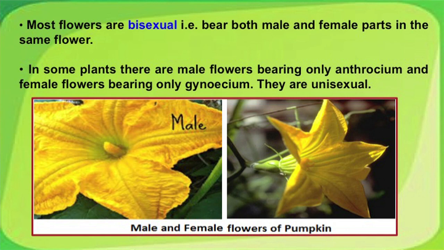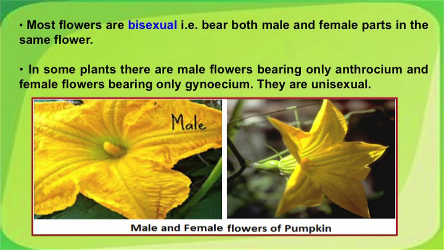Aren't you familiar with the pea seeds in the pea pods? Every one of us loves peas, isn't it so? Both the reproductive organs, that is the stamen and pistil, are present in the same flower. We call them bisexual flowers, but some plants bear either male flowers or female flowers separately. So, we call them unisexual flowers.